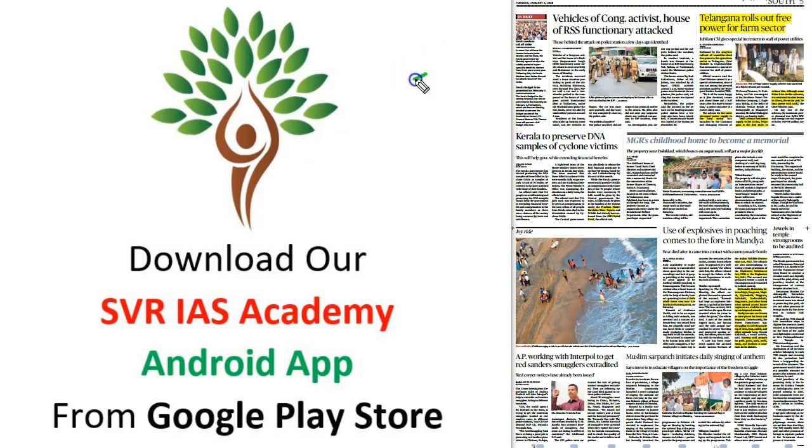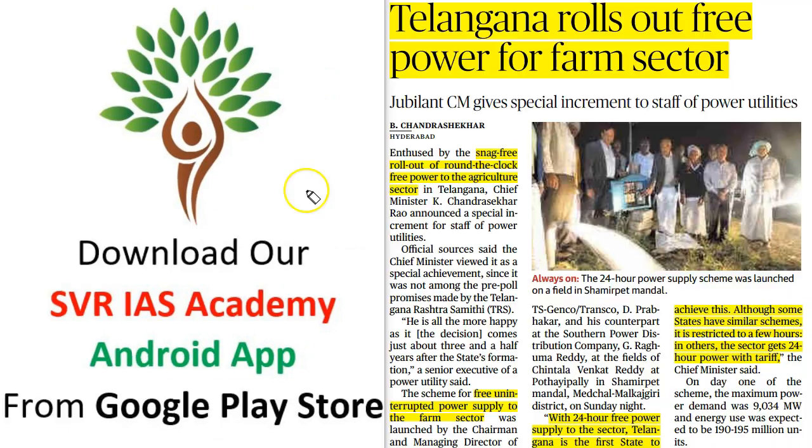This is page number 5 of Hindu newspaper, and this page contains one important article. This article is discussing about the recent initiative which is taken by the Telangana government to boost up the agricultural production. Recently, the Telangana government has become the first state in India to provide 24-hour uninterrupted electricity power supply to the agricultural sector at free of cost.